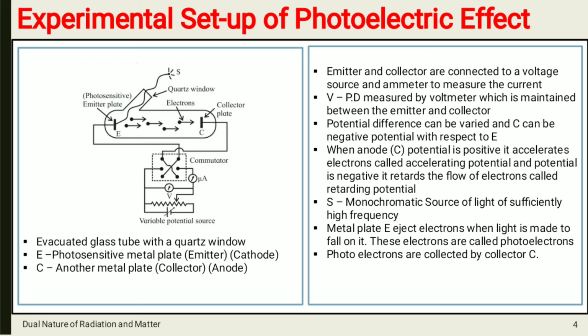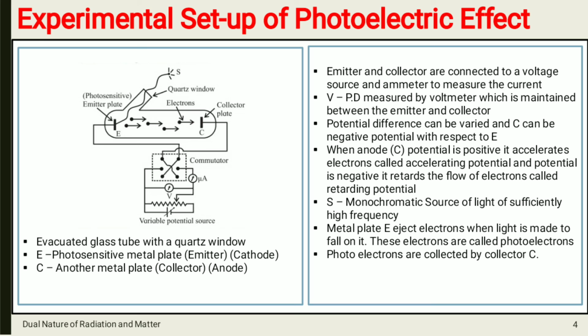Emitter and collector are connected to the voltage source and ammeter. ओके, तो आपने एक्सटर्नल सप्लाई दिया, उसको आपने क्या बोला? वोल्टेज सोर्स, and we have connected it to the ammeter to measure the current. Okay, then V is what? Potential difference between the emitter and collector.